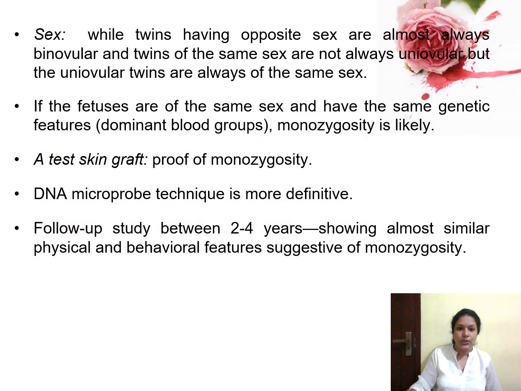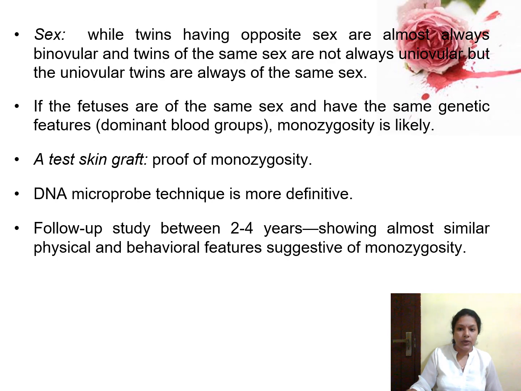And if you are looking into the sex of the baby, the dizygotic or binovular twins may have opposite sex or sometimes the same sex also. But in the case of uniovular twins, they will always have the same sex. That is, in the case of monozygotic twins, 100% they will have the same sex. But in the case of binovular twins, it may be same sex or maybe different sex also. And if the fetuses are of the same sex and have the same genetic features, that is, the same blood group, same features, we can suspect the monozygosity of the twins.